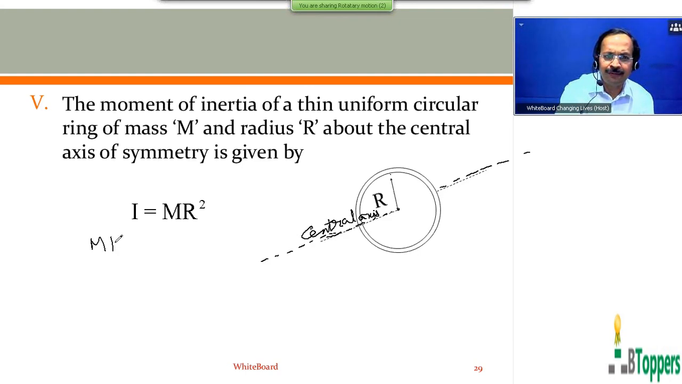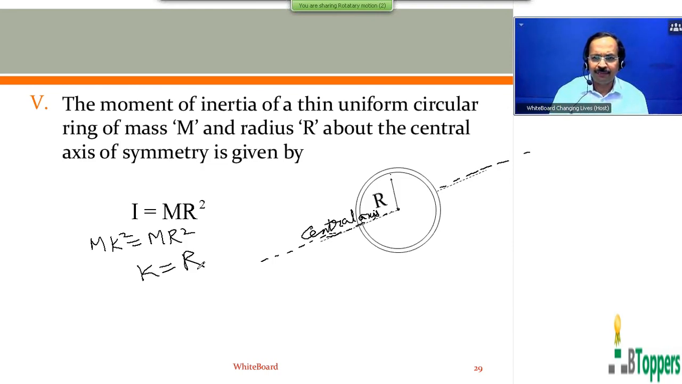You can write I equal to mk square on the left side. If you write I equal to mk square, you can write k square equal to r square. So k will be equal to r only in this case. Those who want to copy the conclusion, they can take a pause and copy the conclusion.